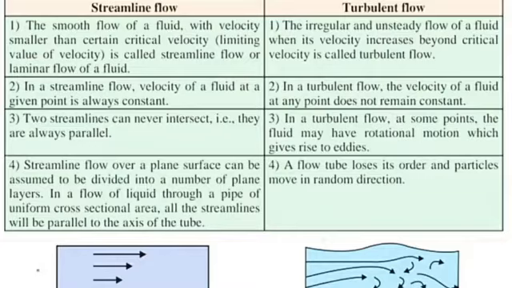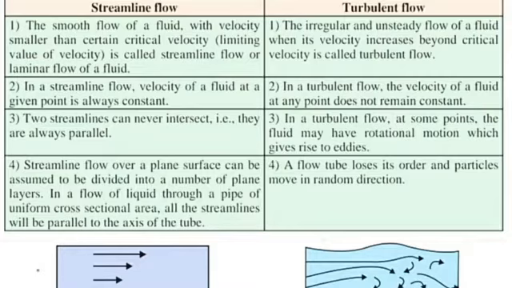Number 1. The smooth flow of a fluid with a velocity smaller than a certain critical velocity is called streamline flow or laminar flow. In turbulent flow, the irregular and unsteady flow of fluid when its velocity increases beyond the critical velocity is called turbulent flow.